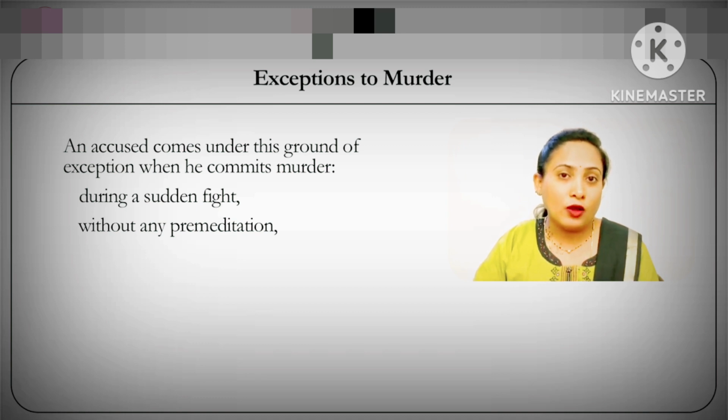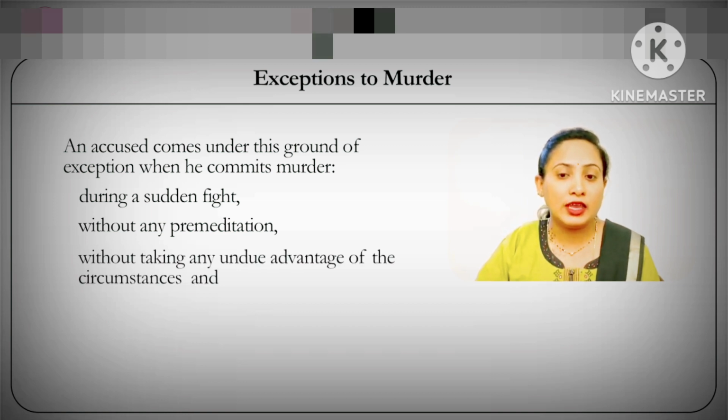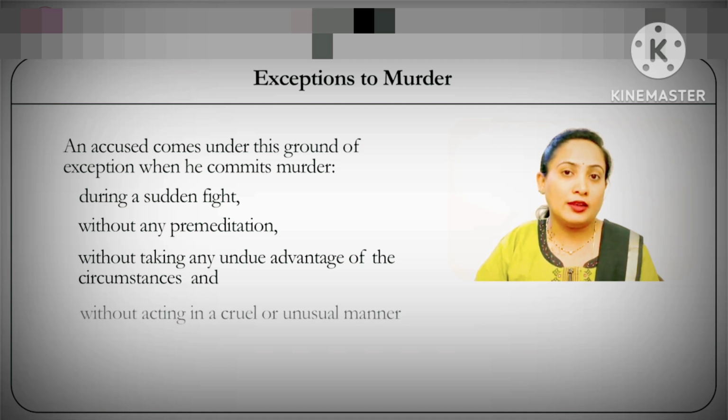And that is also a case which would fall under this ground of exception, provided the accused also proves that he has not taken any undue advantage of the circumstances, and he should also prove that he acted without any cruel or unusual manner. Hence, the four conditions that need to be fulfilled are that the accused acted during a sudden fight without any premeditation, without taking any undue advantage of the circumstances, and also without acting in any cruel or unusual manner.